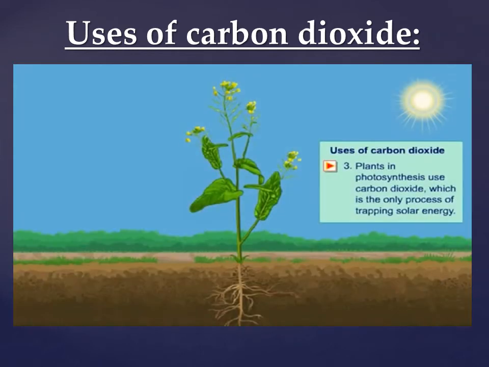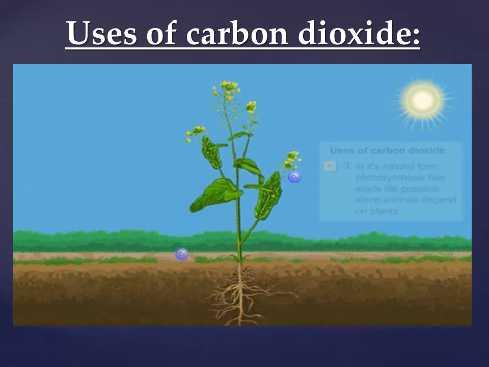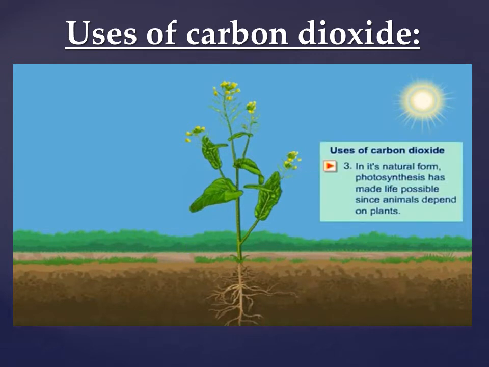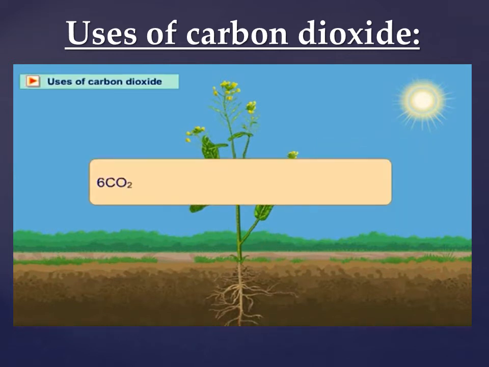Plants in photosynthesis use carbon dioxide, which is the only process of trapping solar energy. In its natural form, photosynthesis has made life possible, since animals depend on plants. 6CO2 plus 6H2O, under the effect of light and chlorophyll, gives us C6H12O6 plus 6O2.